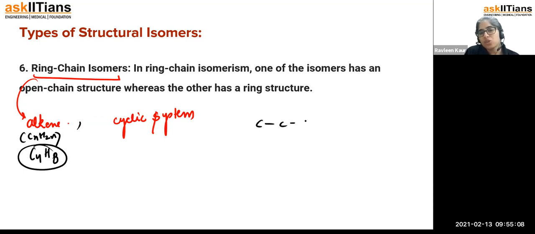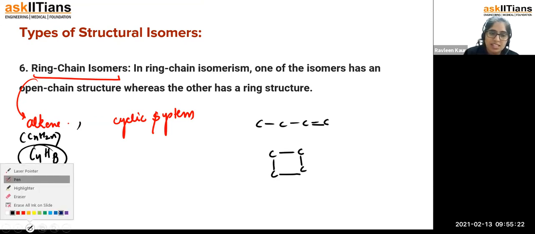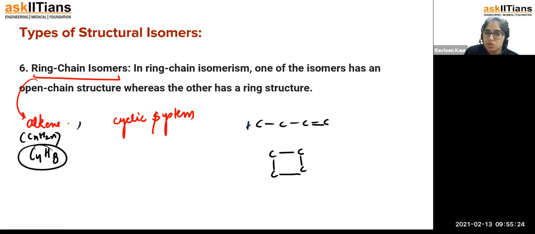So C4H8 is going to be carbons 1, 2, 3, 4, and you make a double bond on this side. You can make it on any side, or at the center also, but let us say I made it on this side. In the cyclic system, you're going to have 1, 2, 3, and 4 like this. This carbon is satisfied with 3, this with 2, this with 1, this with 2. This is going to be 2, this is also 2, and this is also 2.